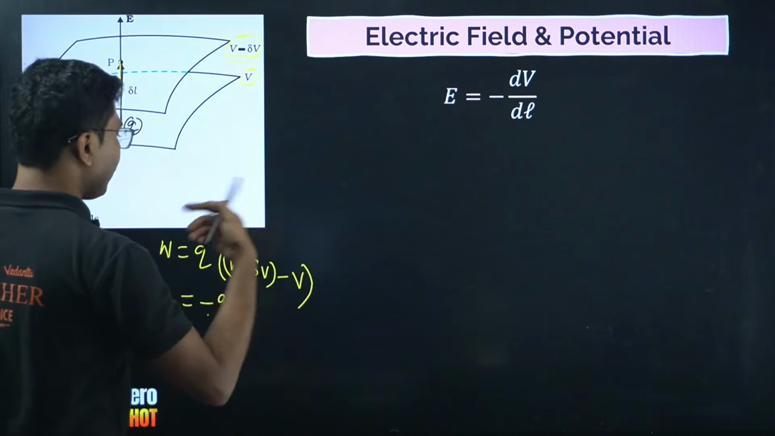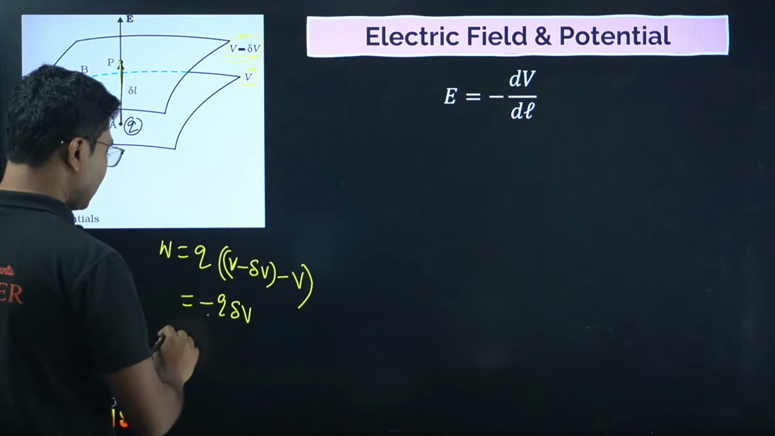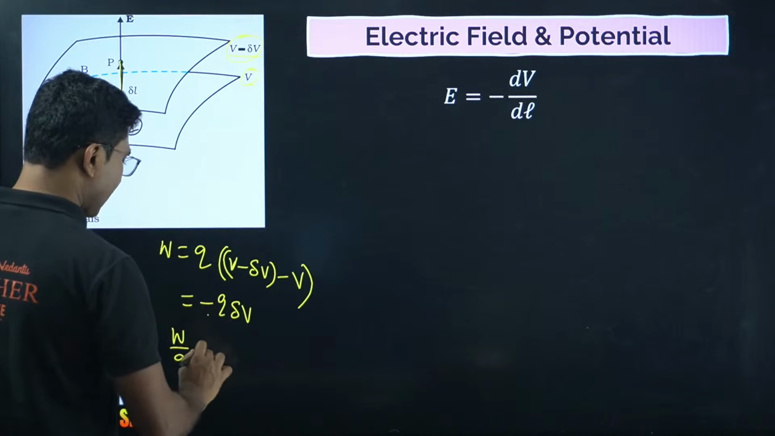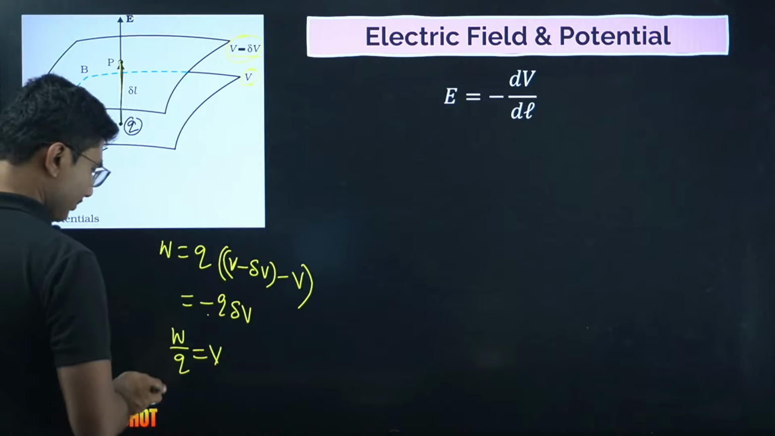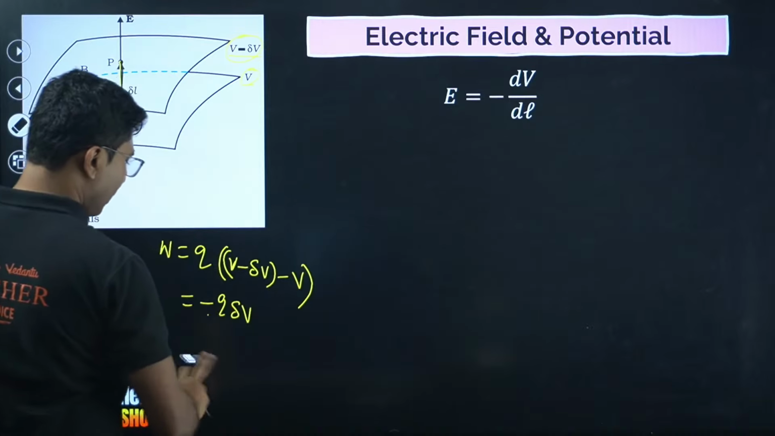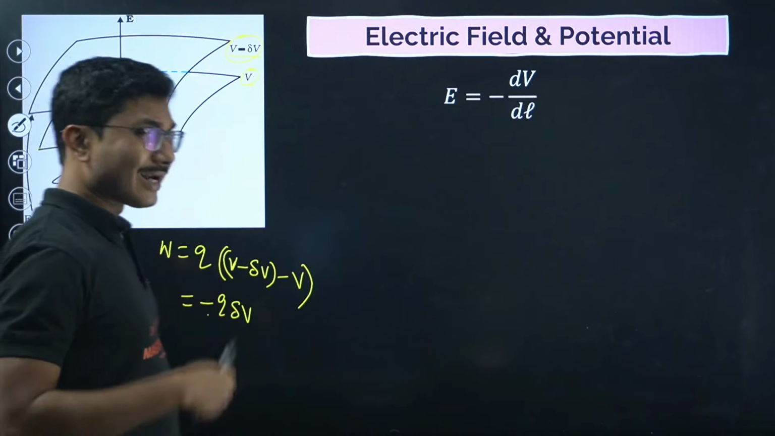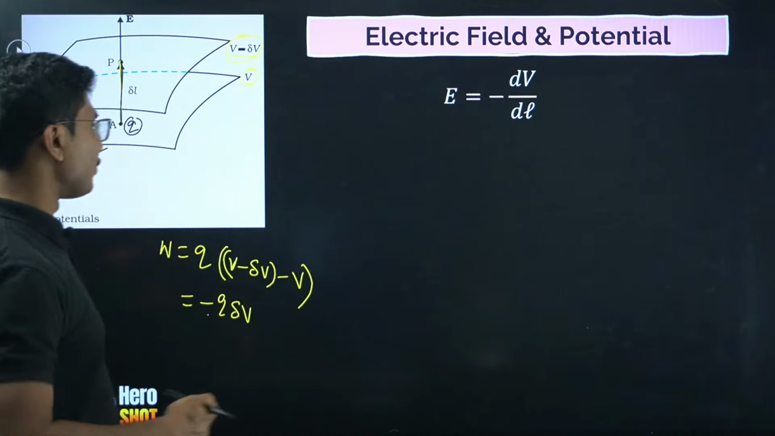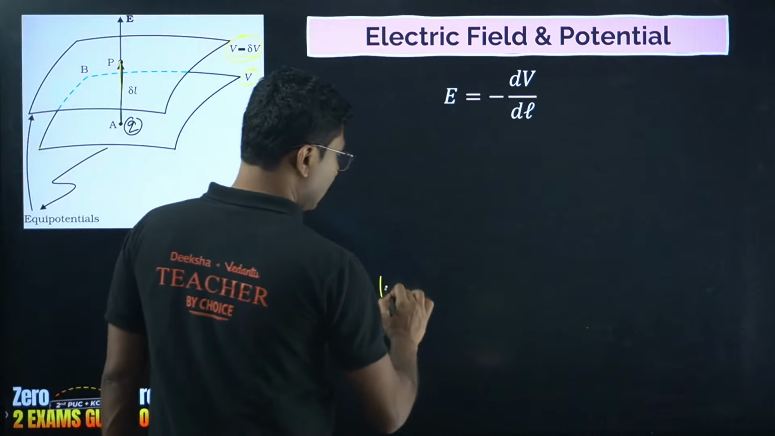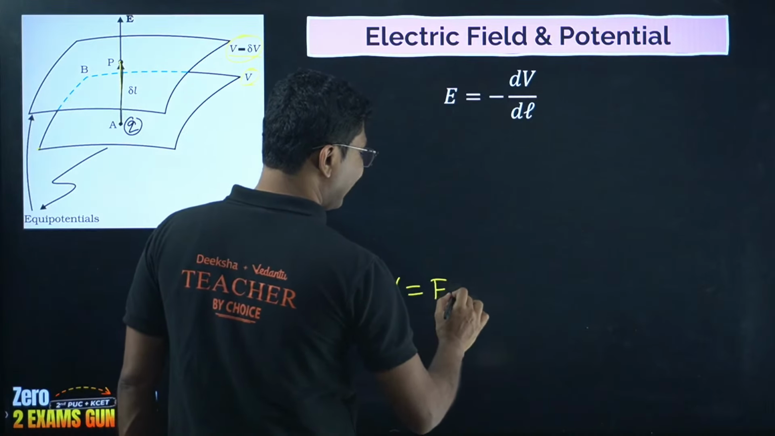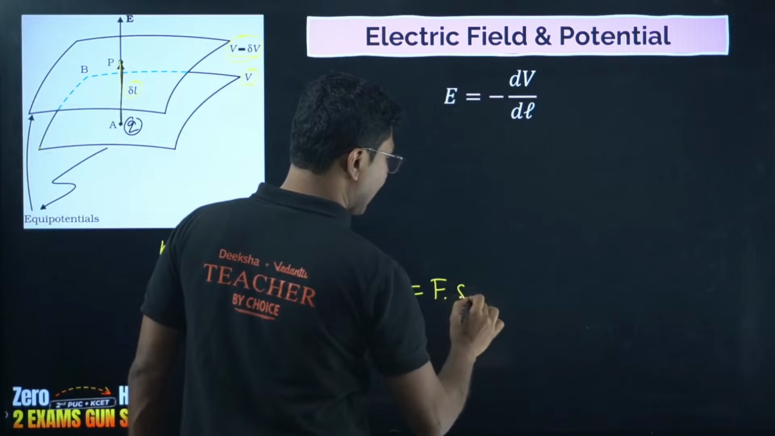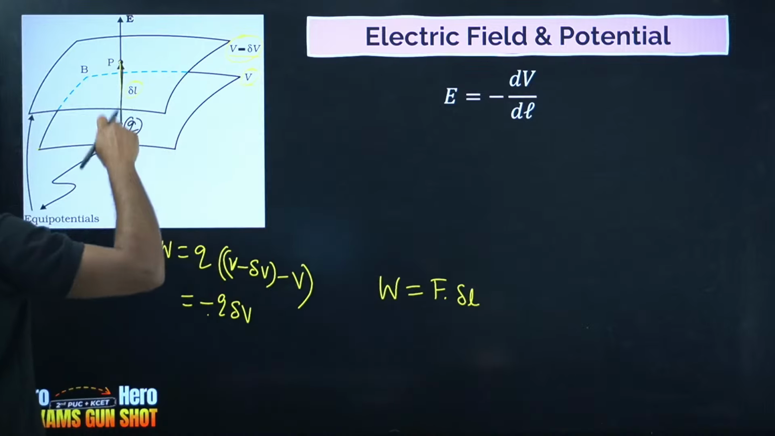Now what is the definition of electric potential? The definition of electric potential states that work done divided by the charge is the potential, or in this case it is minus delta V. Anyway, we'll come to that, but let us do one more thing. The work done can also be calculated in terms of force. Work done in terms of force can be written as force into displacement. Here the displacement is the small delta L. We are assuming that the distance is small so that the force is constant.